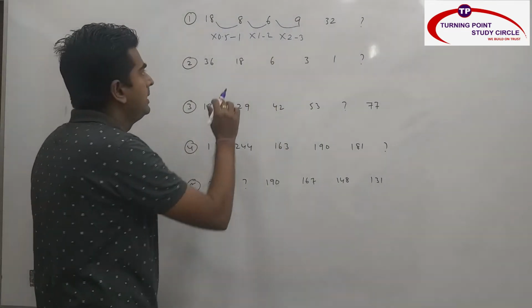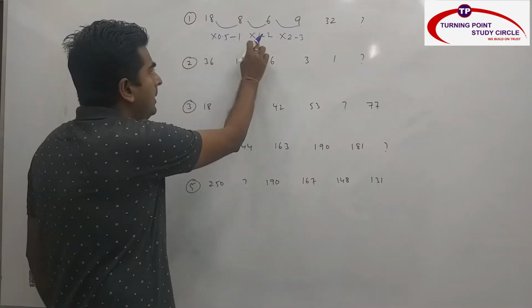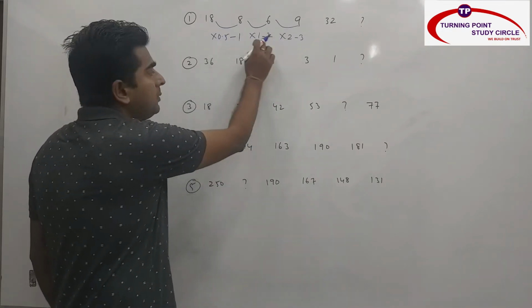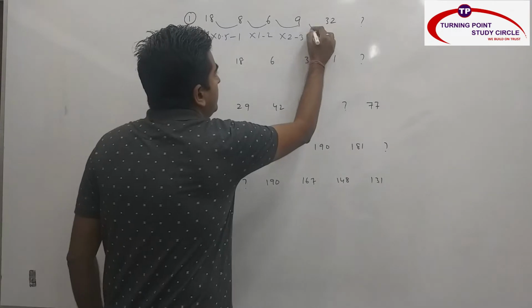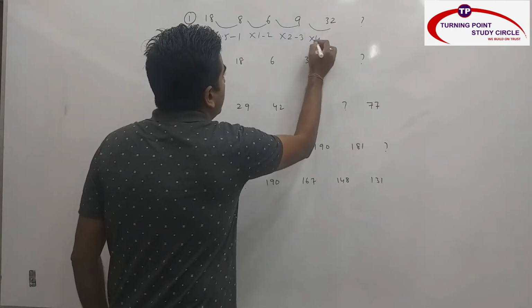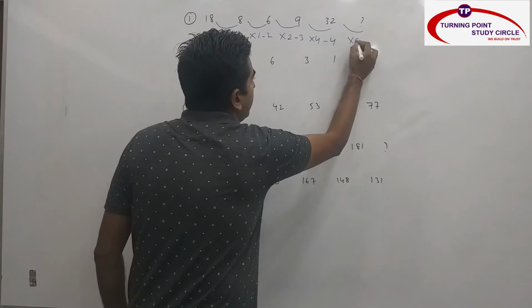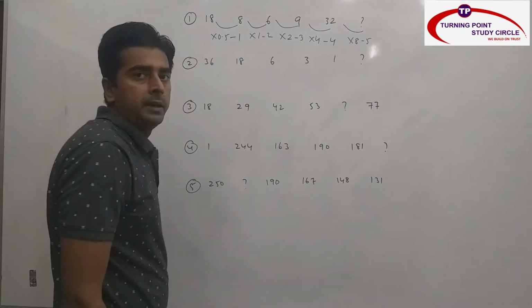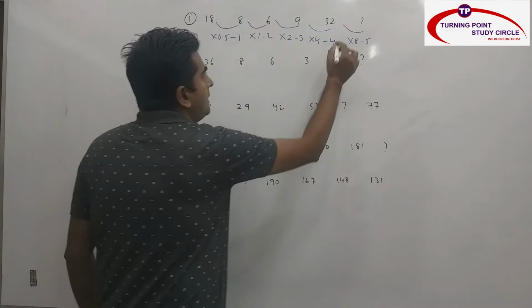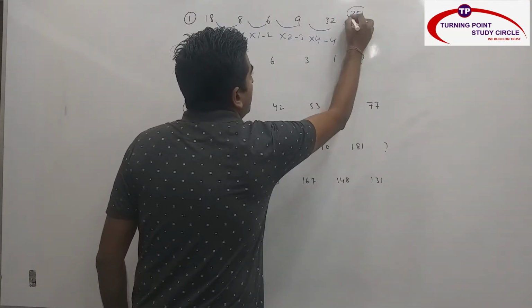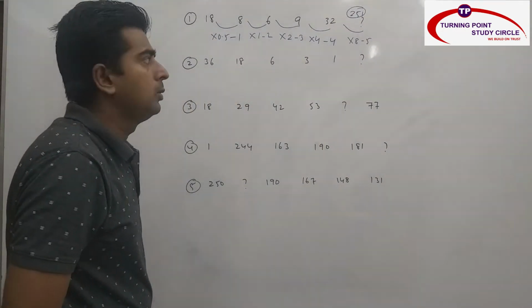Now what you are observing here, this is into 0.5, double is 1, 1 double is 2. This is minus 1, minus 2, minus 3. So this is nothing but 2 double is 4 and this is minus 4. Then 4 double is 8, minus 5. So 32 into 8 is 256, minus 5 is nothing but 251. So my answer is nothing but 251.